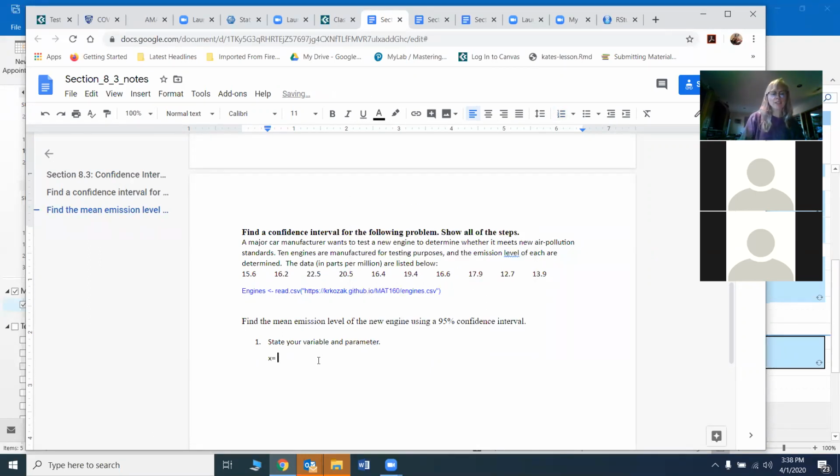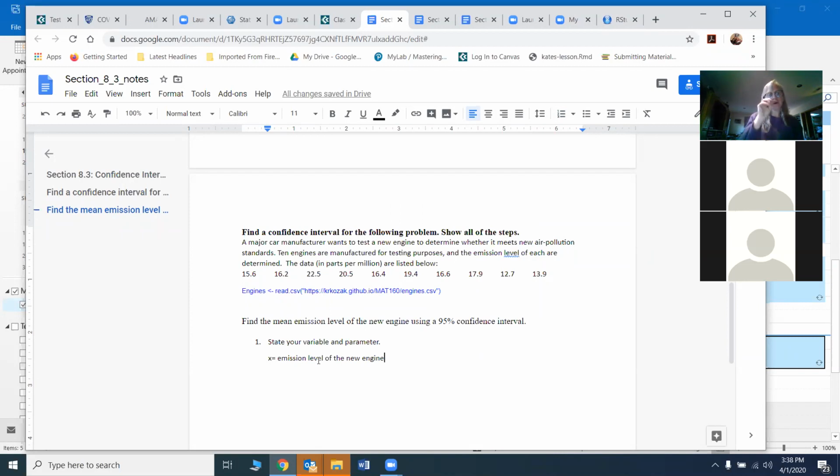So what are we actually measuring in this case? The emission level of the new engine. Yes, it's not just any engine. I don't care what the old engines are doing. I'm looking for the emission level of the new engines, so I do want to state it that way.